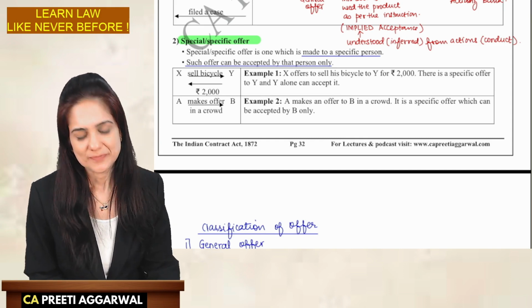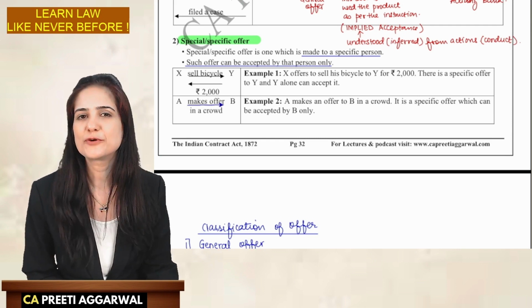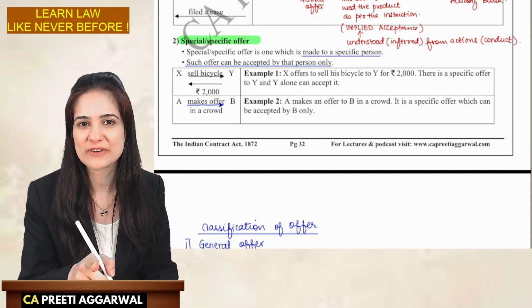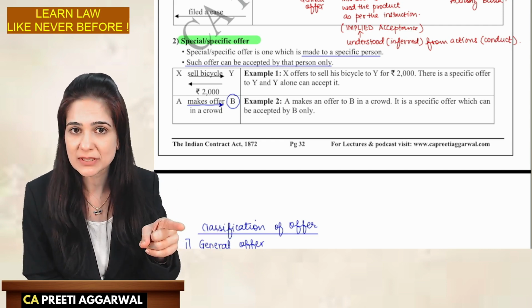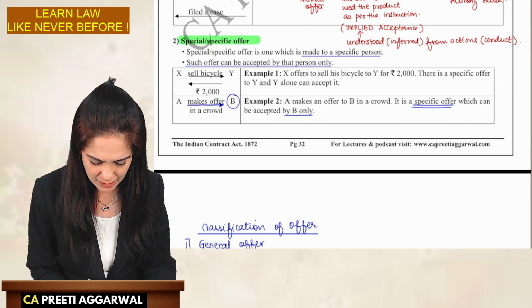Answer this question. A makes an offer to B in a crowd. What kind of offer is it? Absolutely right. It's a specific offer. It is made to B, even though it is in a crowd, it is made to a specific person. So, this is a specific offer and it can be accepted by B only.